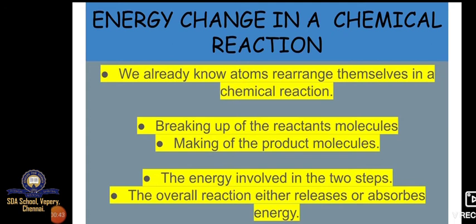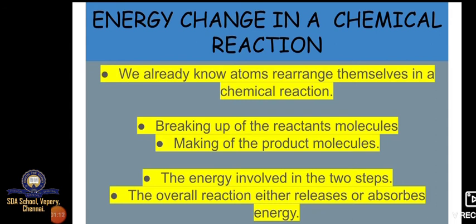Now we are entering into a topic: energy change in a chemical reaction. We already know that a chemical change forms a new substance. Because the atoms themselves are rearranging in a chemical reaction to give a new thing.